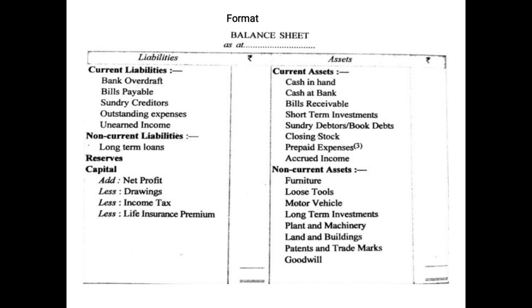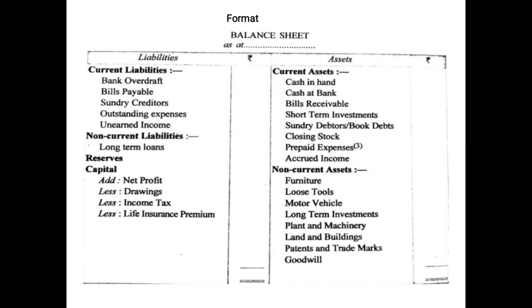Then the second category which we have shown is non-current liabilities. That means those liabilities which are to be paid after 1 year, for example long-term loans. And then we have shown the reserves, general reserve, any kind of reserve fund, etc. Then capital, that is the amount invested, and to capital we will add net profit as transferred from the profit and loss account. We will deduct drawings, that is personal expenses of the proprietor, income tax, and life insurance premium. These three things will be deducted from capital. And if the profit and loss account gives you a net loss, not net profit, then in that case the net loss will also be deducted.